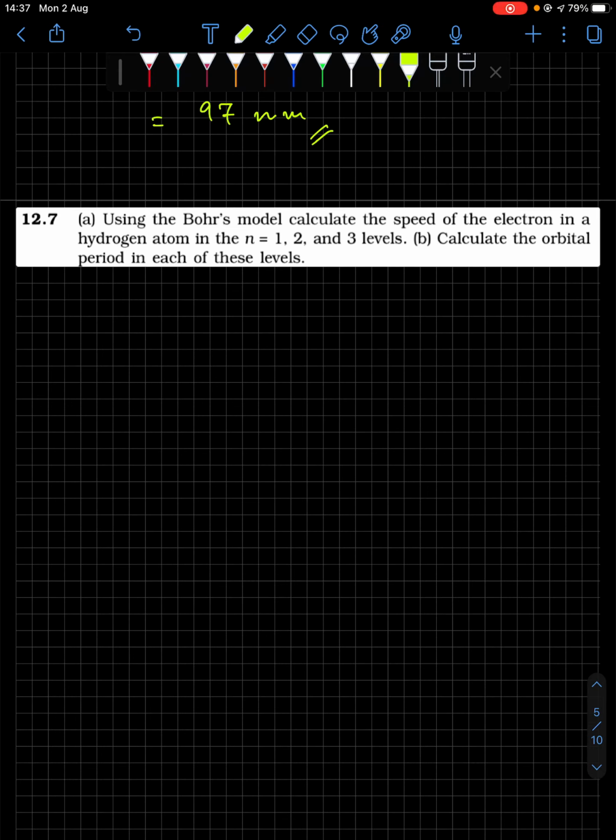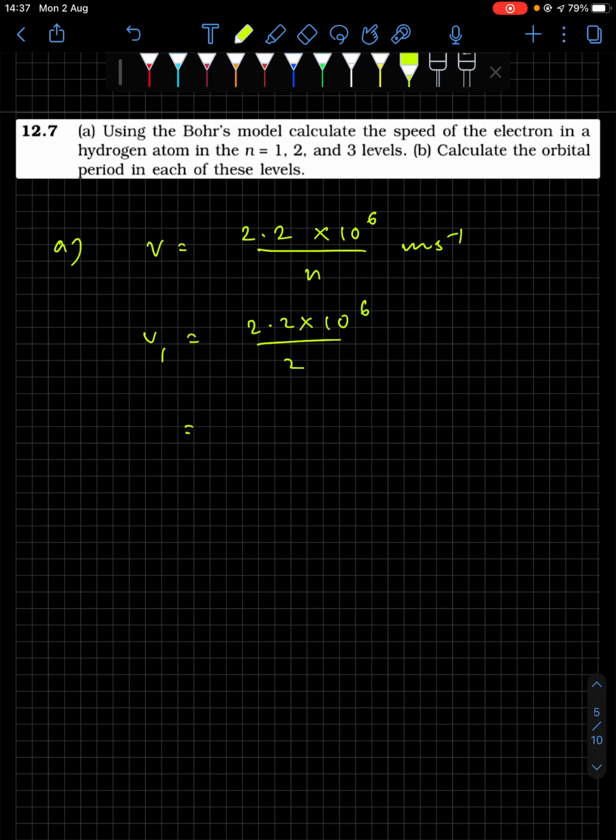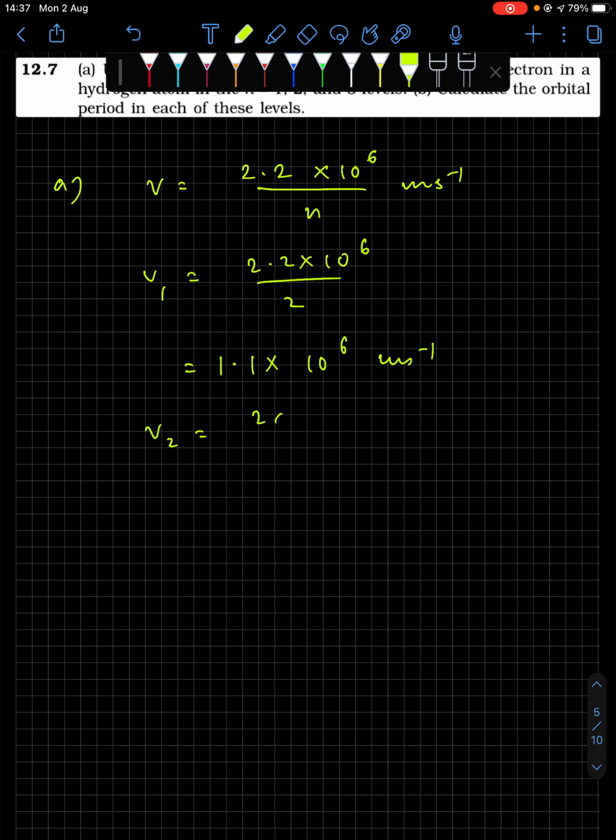So you can do this with the relation. For speed part, we had v equal to, well, I'll be using 2.2. If you remember, you can go ahead with 2.2 into 10 to the power 6, or you can go with 2 into 10 to the power 6 also. It won't matter. The result will vary by a small margin, and that won't matter. The relation is 2.2 into 10 to the power 6 divided by n meter per second.